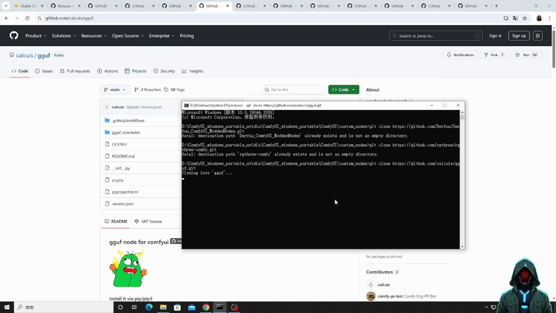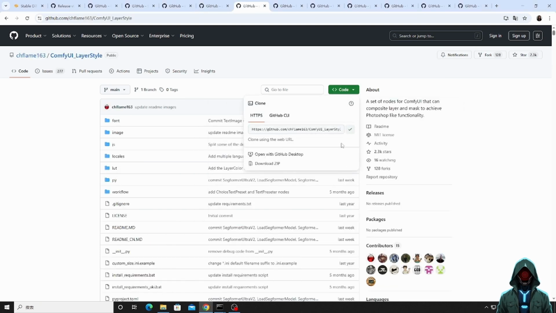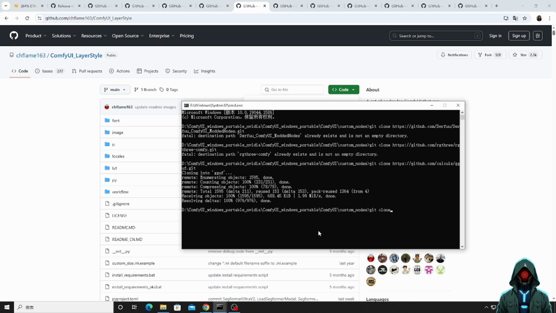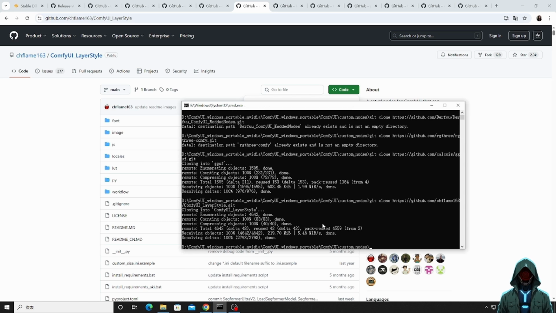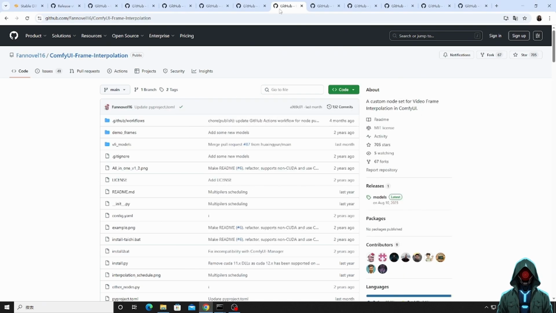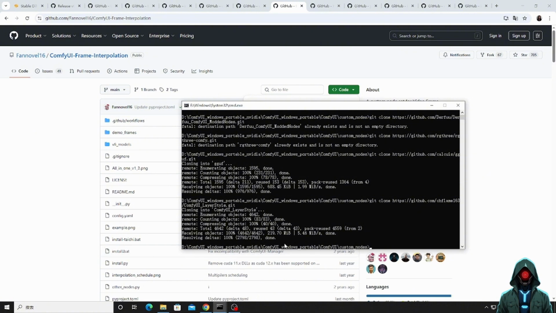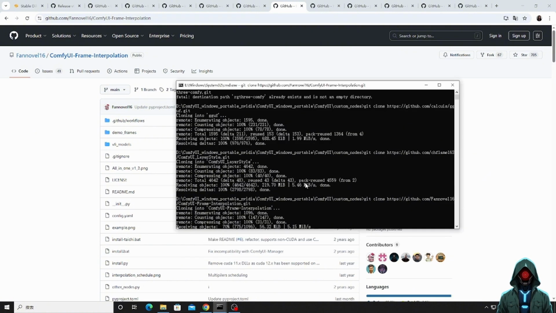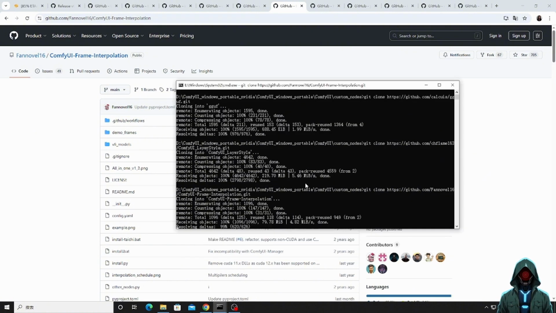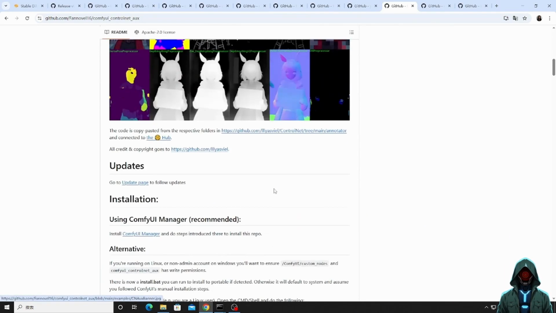Certainly, the quantized model is not as good as the original model, but it also gives you the opportunity to experience it. Let's try it now. Only 8 GB of RAM is required to run the VACE model.